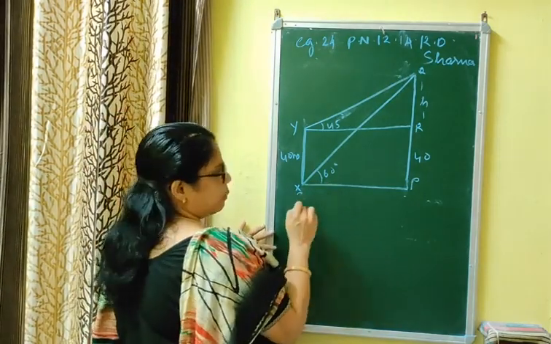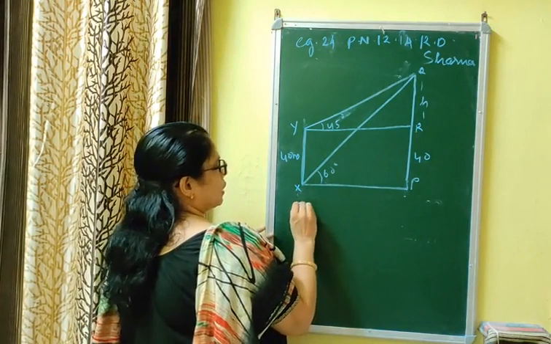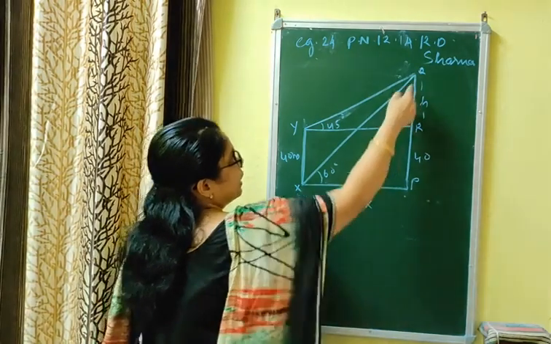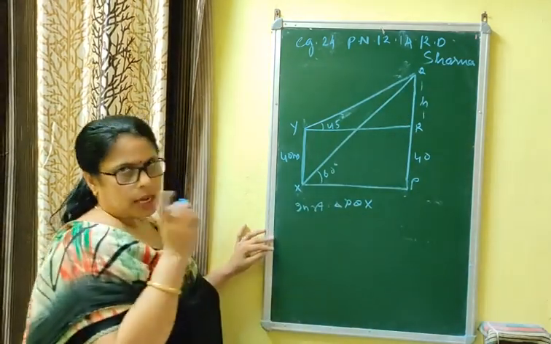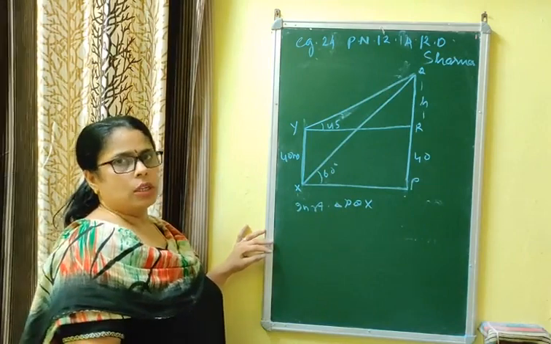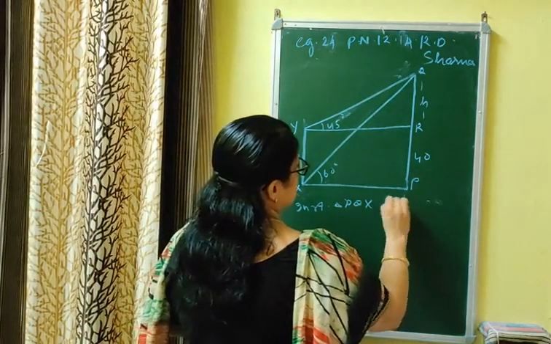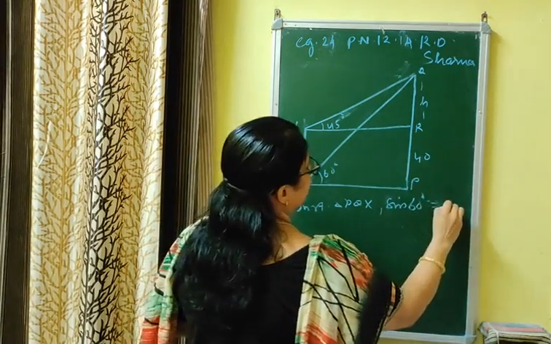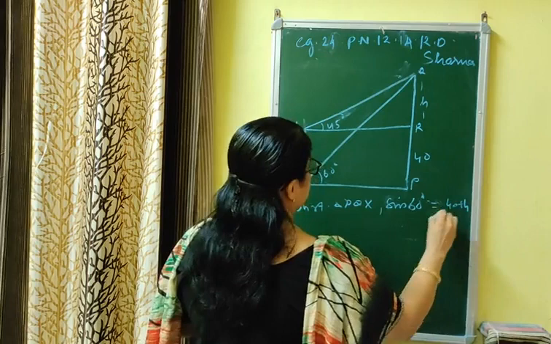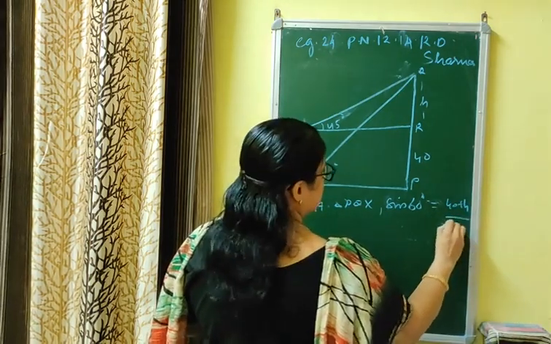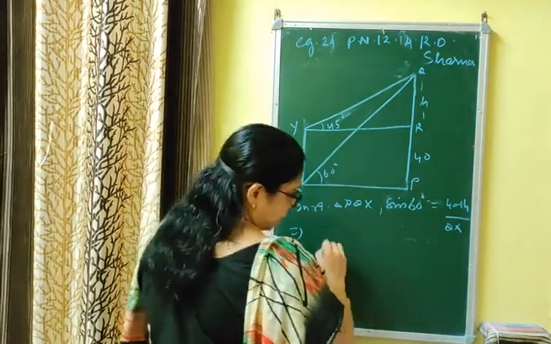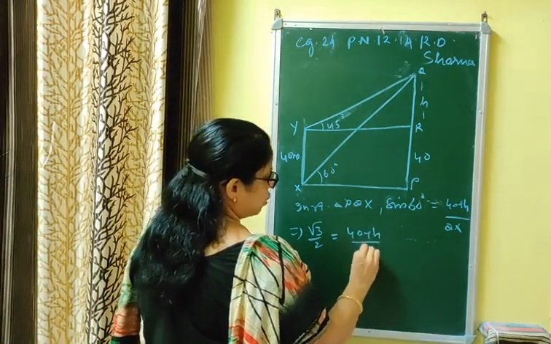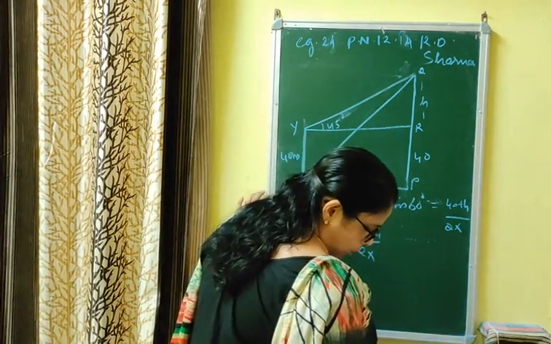That is, sin 60 is equal to P by H, sin theta equals P by H, that is in right triangle PQX. Whenever you are asked for this slanting distance, you have to use sine; if they ask for height, you use tan. So PQ by QX: sin 60, because we are finding this distance. Sin 60 equal to 40 plus h by QX. And what is the value of sin 60? Root 3 by 2. Root 3 by 2 is equal to 40 plus h by QX. QX is the length that you are asked to find out.